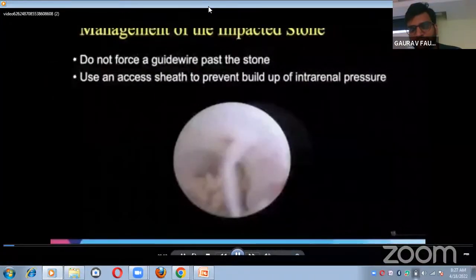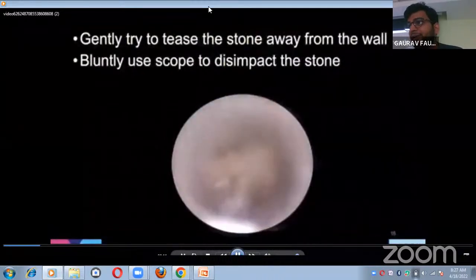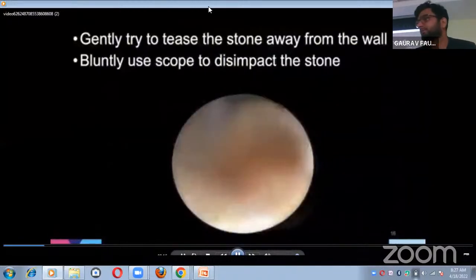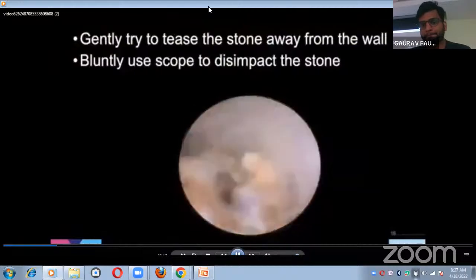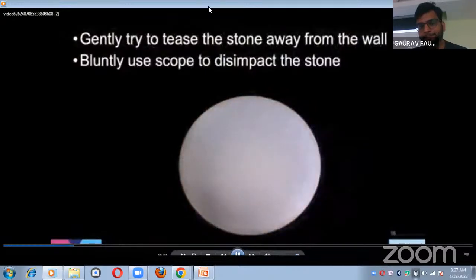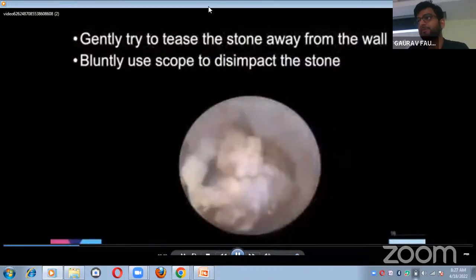management of the impacted stone. They do not force a guide wire past the stone and usually use an access sheath to prevent the buildup of intrarenal pressure. In this situation, we like to try to ease the stone up, and the safest instrument to use is actually a ureteroscope. It has a very blunt tip and is unlikely to perforate. You place the scope directly against the stone and gently nudge it. You can even tap on the stone.